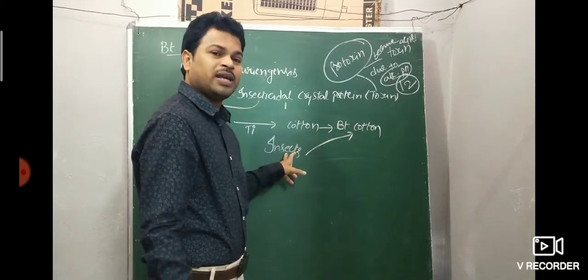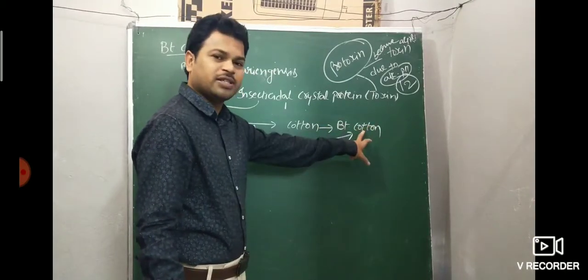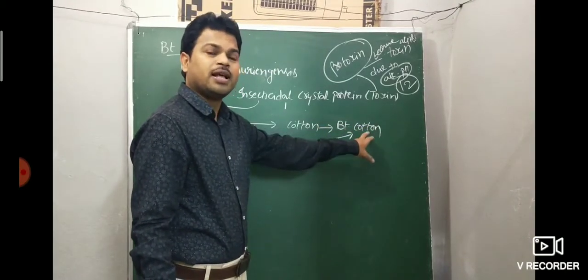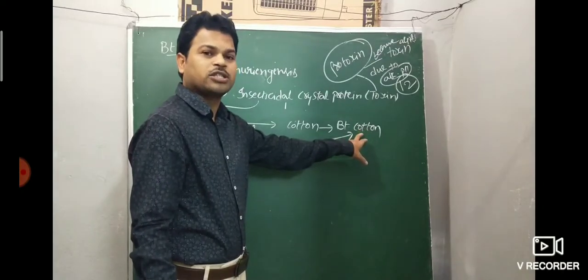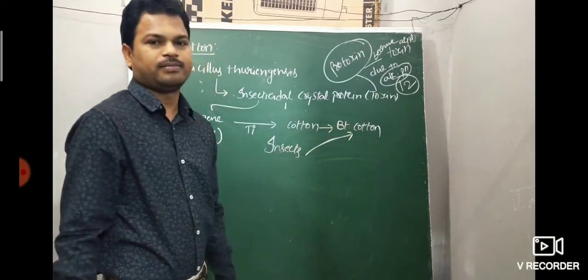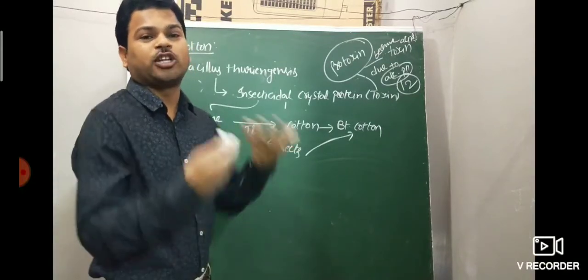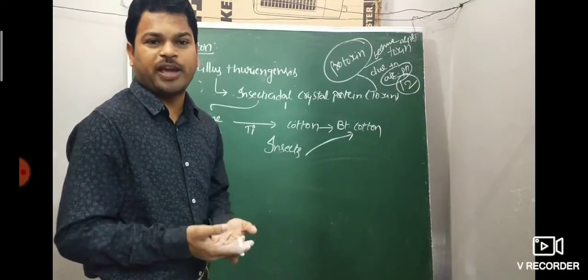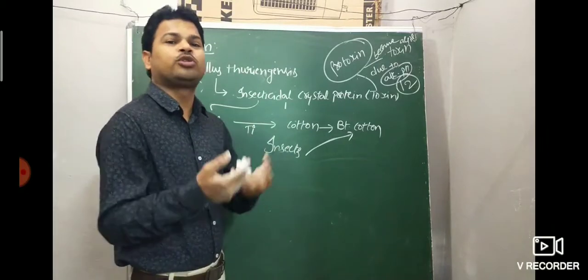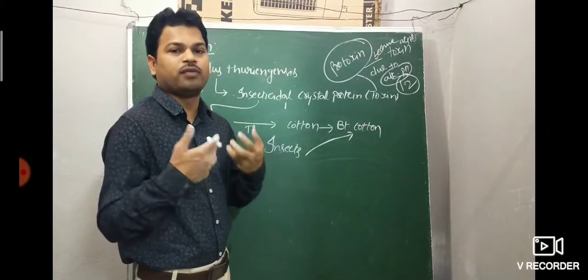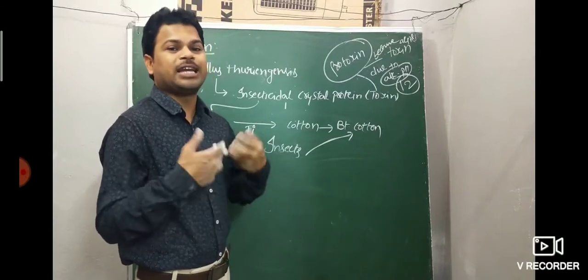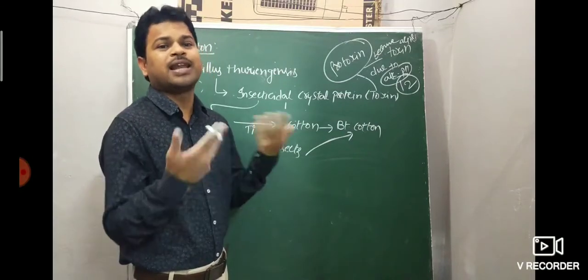When insects eat the cotton leaves, the Bt toxin also enters the insects. Then it becomes active due to alkaline pH and binds to the epithelial cells of the midgut of the digestive system, creating pores, then swelling, then lysis.